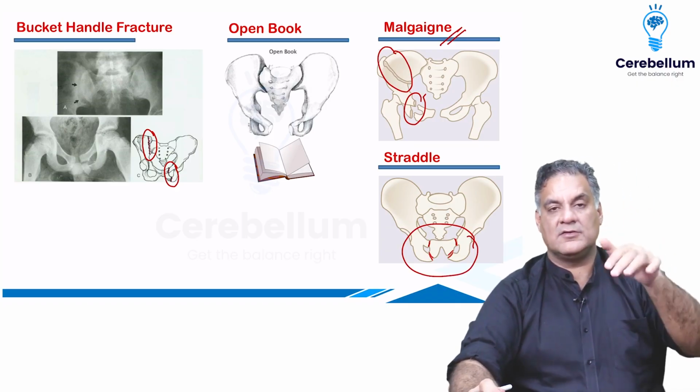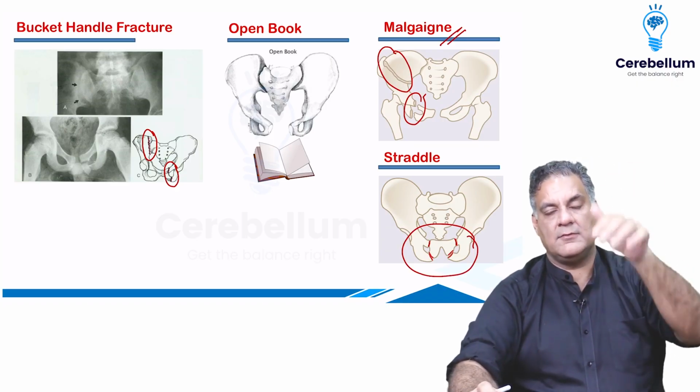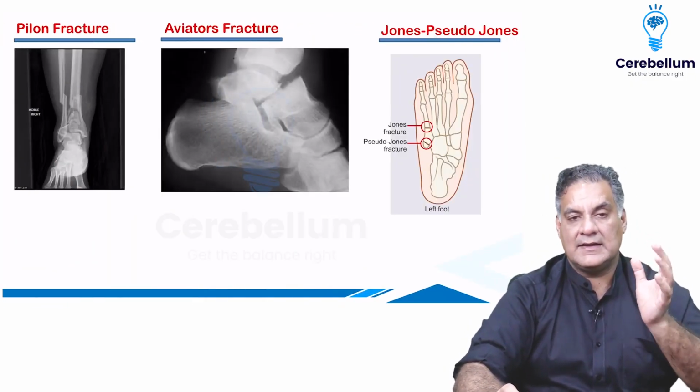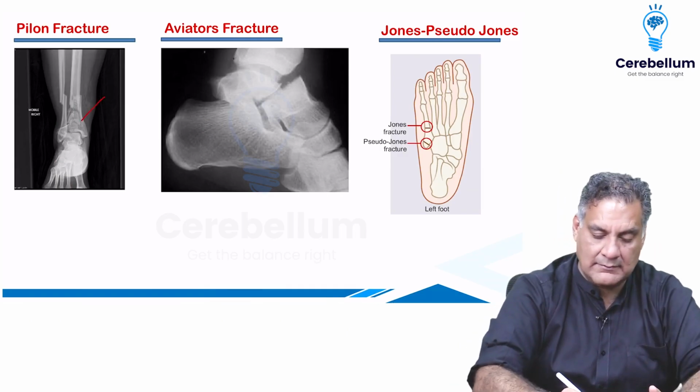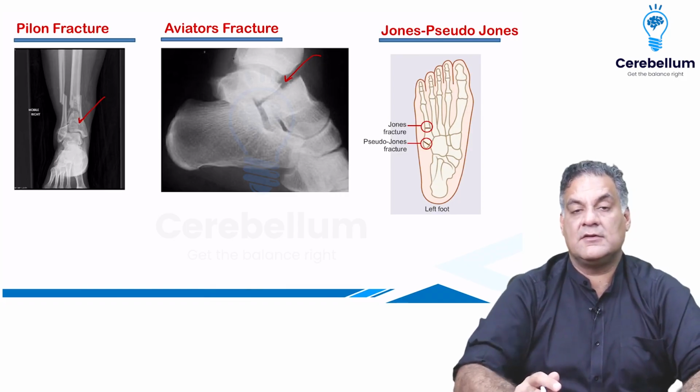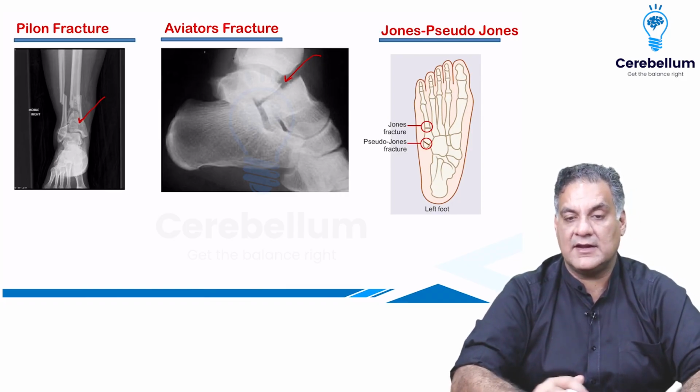When you're sitting on the horse, riding, the superior and inferior pubic rami get damaged with the straddle. This is what is around the ankle: the pylon fracture, the lower end tibia intra-articular fracture. The talar fracture with a vertical height fall is called the aviator's fracture.